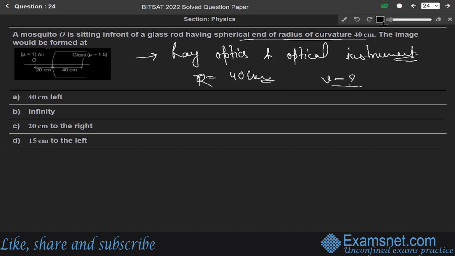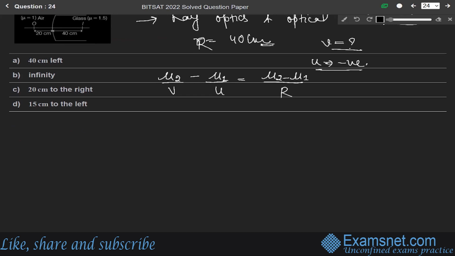Okay. So in this question, U is given as 20 centimeter, and since it is in front of the spherical surface, we will take U as negative. Using the formula mu2 over V minus mu1 over U equals mu2 minus mu1 over R, just put the values.